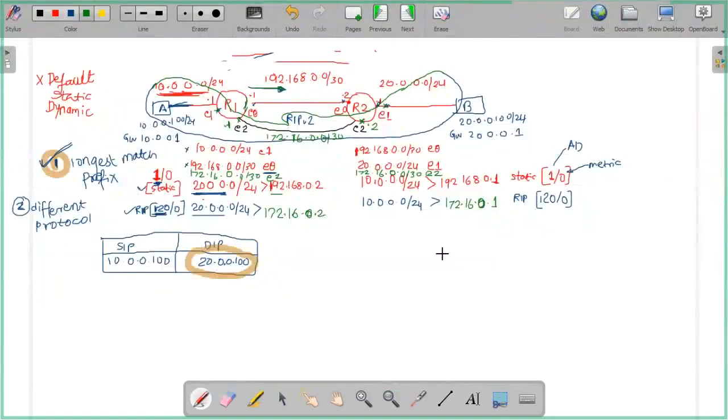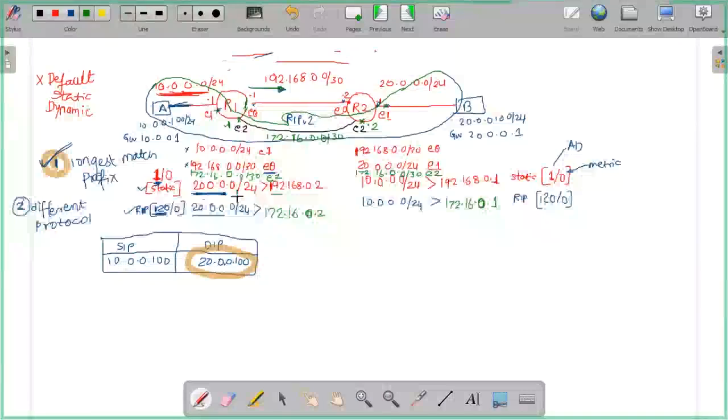Please keep it interactive. It would help me to know that you are awake, plus it gives me an understanding of whether you have understood or not. Any questions, please? No. Okay, so I assume that this part is clear.